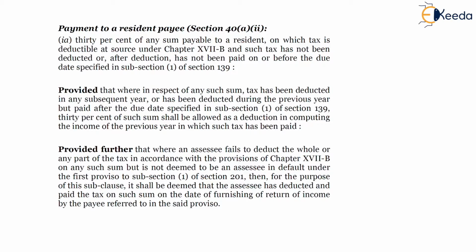And here the disallowed expenditure will be 30% and not 100%, as compared to 40A1, which is applicable to non-residents. And the proviso related to the payee being tax compliant, wherein the payee files his return of income and pays relevant taxes, then it will be assumed that the payer has deducted and paid taxes on the date of filing of return of income by the payee.